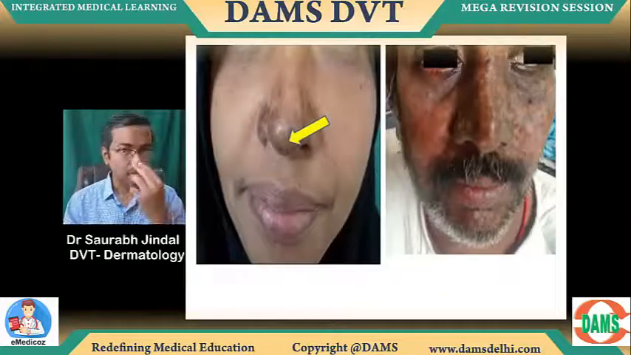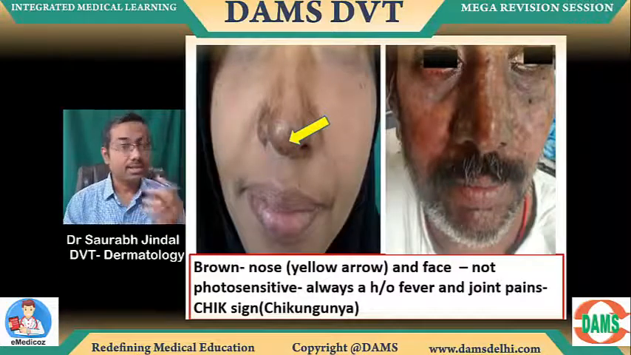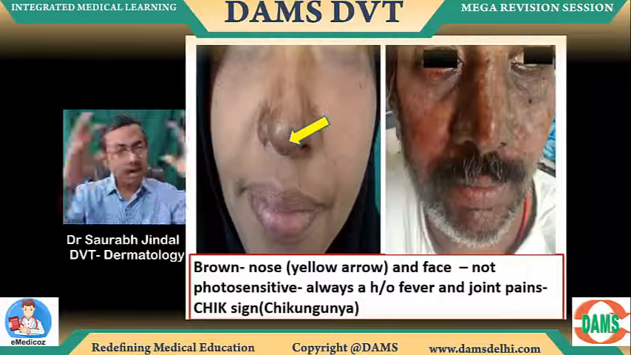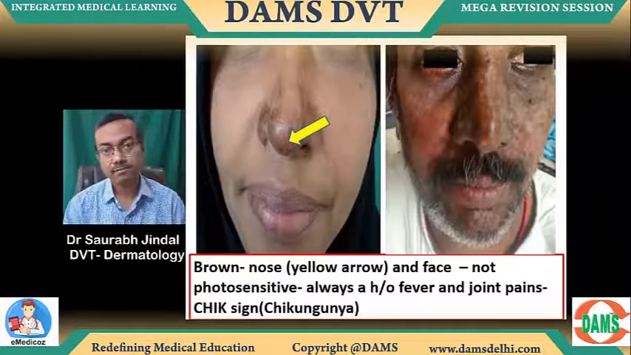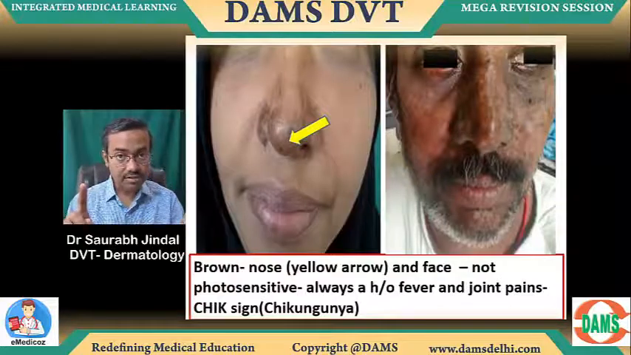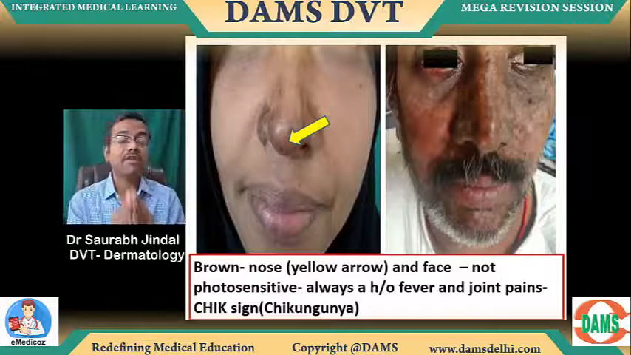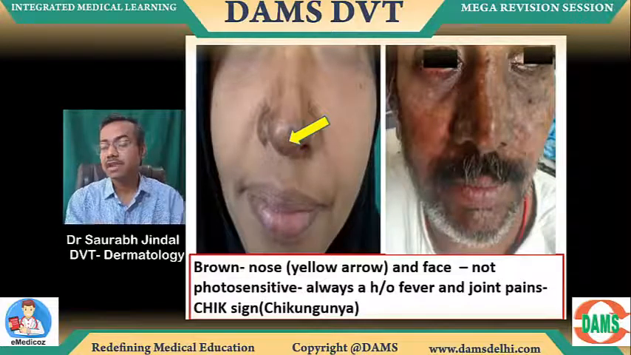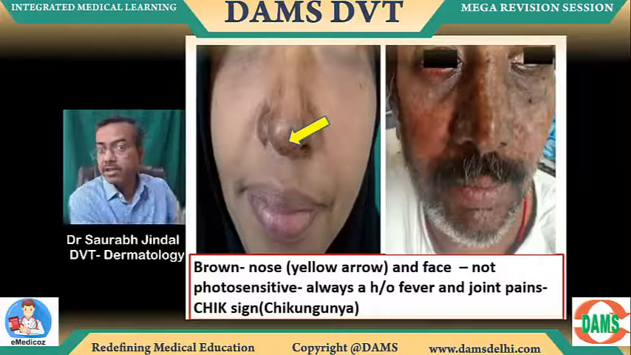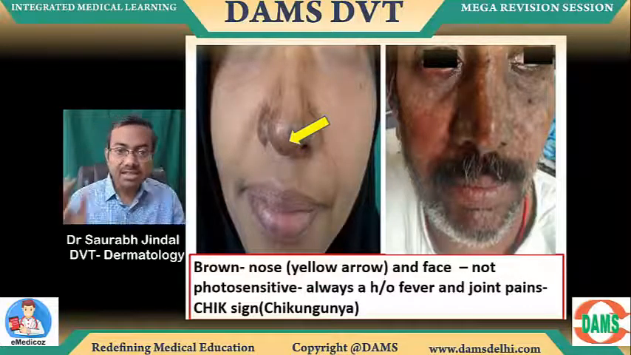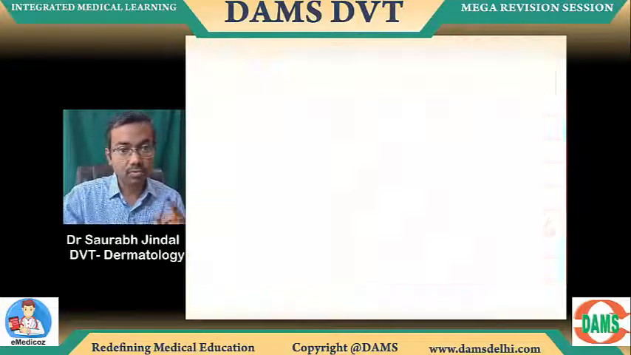Look at this nose, look at the arrow, the yellow arrow, right? This is brown on the nose, yellow arrow depicts that area, or sometimes even on the full face, but very importantly, not photosensitive. Got this? Not photosensitive. It is not going to be mentioned like that. History of fever, joint pains, always mentioned. Otherwise, even I can't diagnose chikungunya sign on this till the time fever, joint pains are mentioned and melasma-like brown pigmentation mentioned without photosensitive. Okay, so don't mistake that.